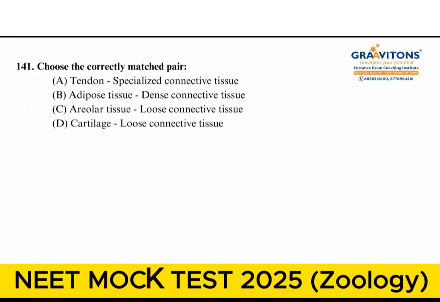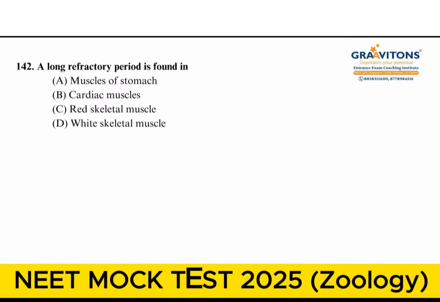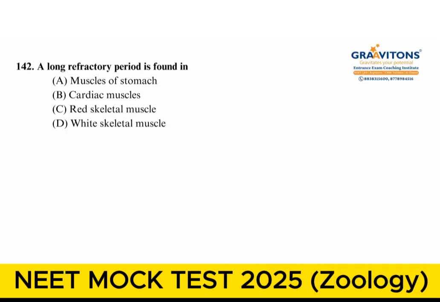The next question, choose the correctly matched pair. So first one, tendon is not specialized connective tissue, and adipose tissue is loose connective tissue. Areolar tissue is, yes, correct, loose connective tissue, and cartilage is specialized connective tissue. Answer is option C.